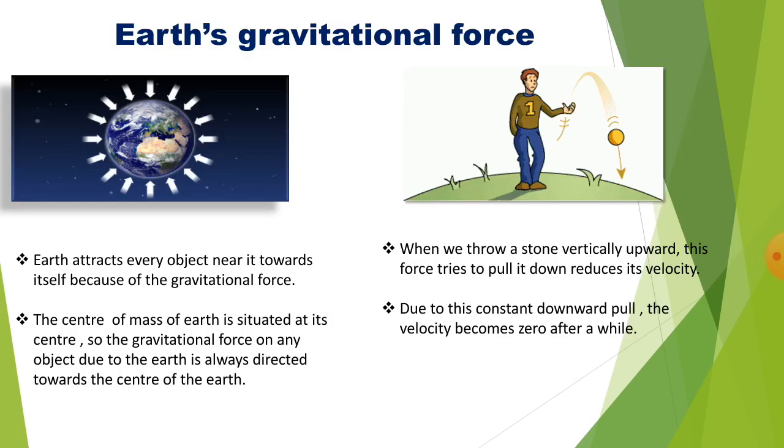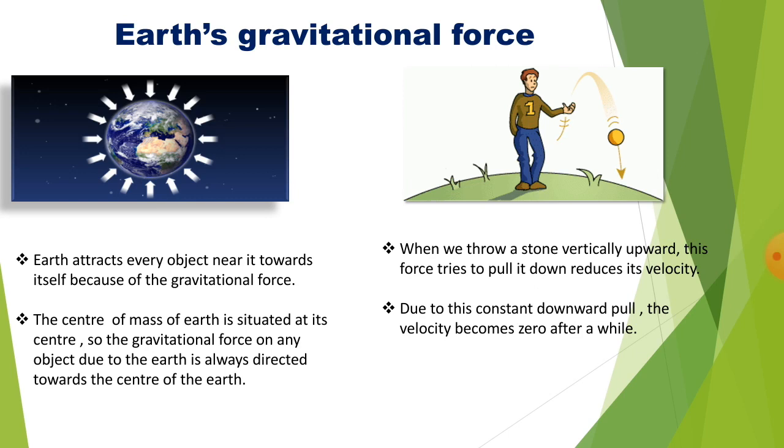Earth's gravitational force. What is earth's gravitational force? Earth attracts every object near it towards itself because of the gravitational force. The center of mass of the earth is situated at its center. So the gravitational force on any object due to the earth is always directed towards the center of the earth.